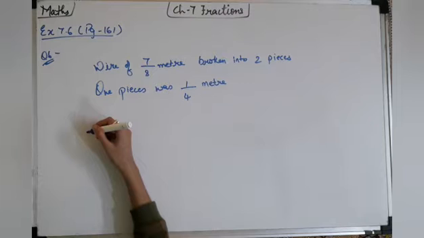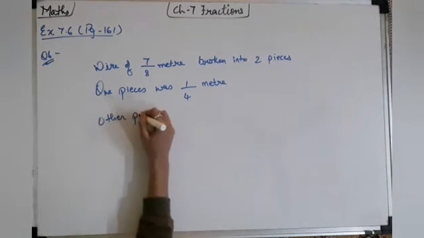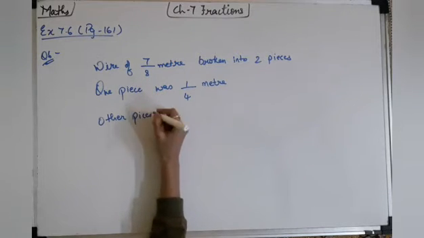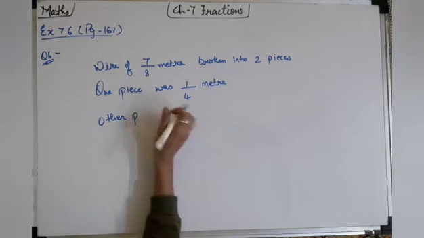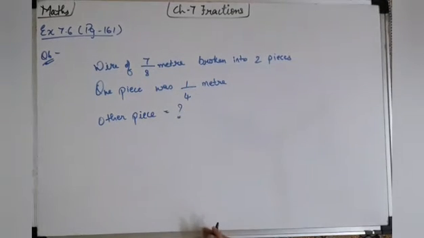How long the other piece was? Other piece we have to find, the second piece. Okay, this thing we have to find.